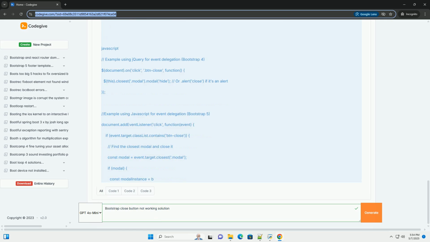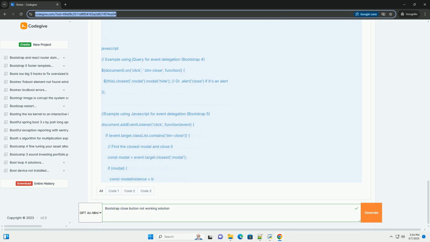4. Event delegation issues. If the close button is dynamically added to the DOM, for example through JavaScript, the event listener might not be attached correctly. You might need to use event delegation to ensure the click event is handled for dynamically added elements. 5. CSS overrides. While less common, custom CSS could be overriding Bootstrap styling and potentially interfering with the button's behavior. For example, pointer-events: none on the button or its parent could prevent clicks.